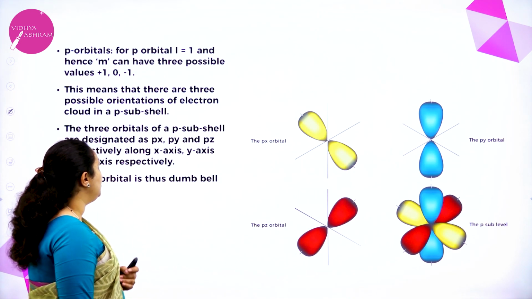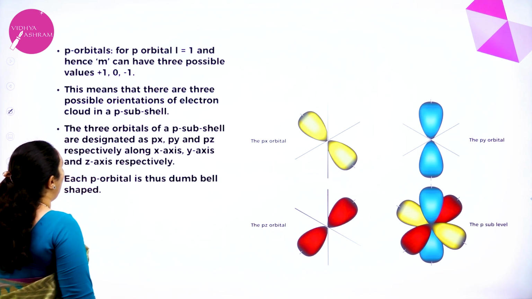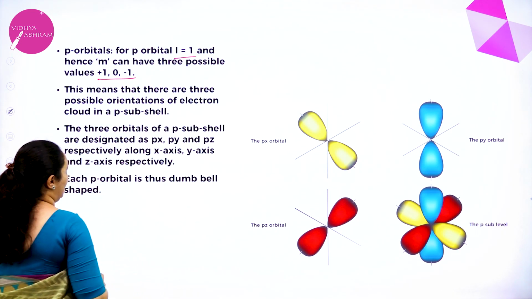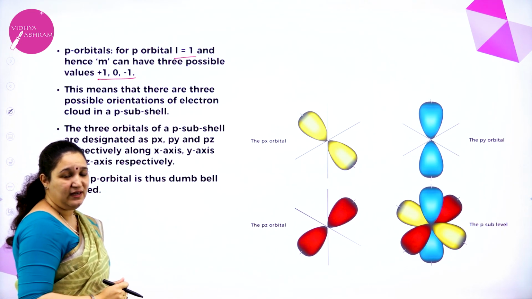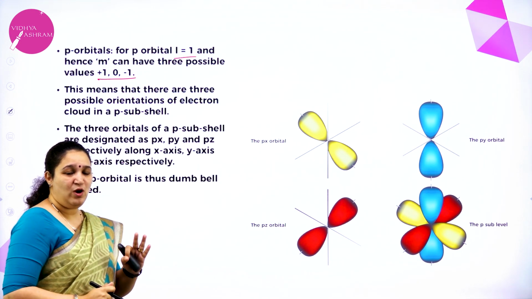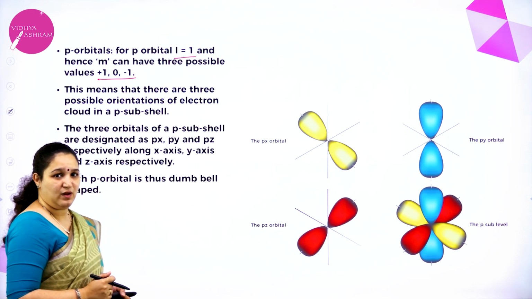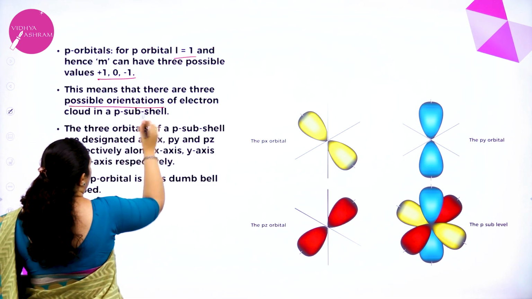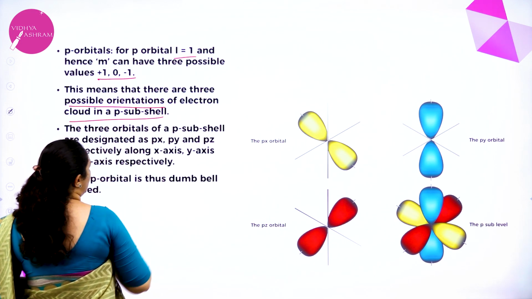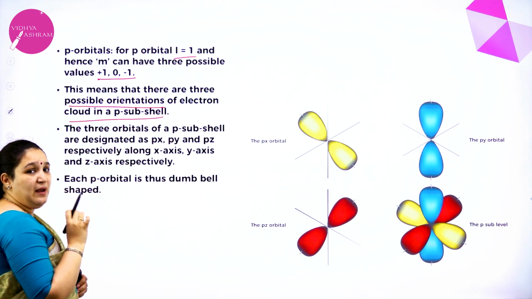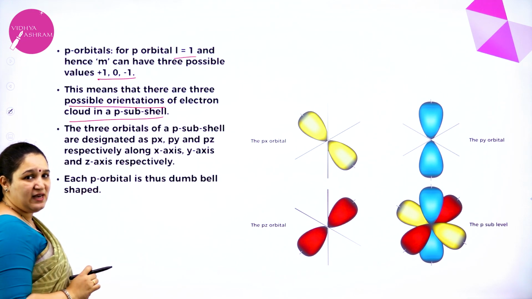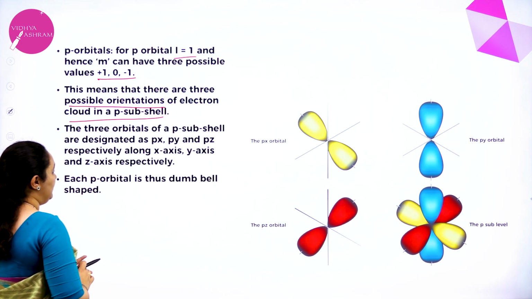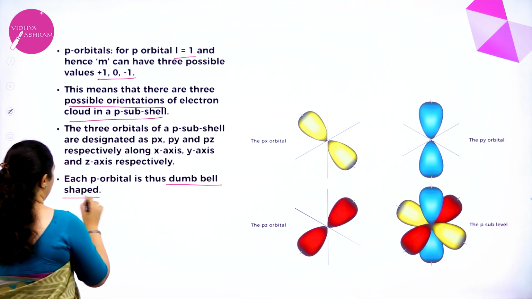Next we have shape of p orbital. For p orbital, l is equal to 1, and m gives 3 values. What does it mean? That means there are 3 types of p orbitals possible. 3 possible orientations of the electron cloud in the p subshell are possible. The p subshell or p orbital has a dumbbell shape.